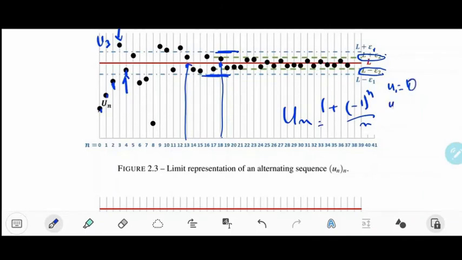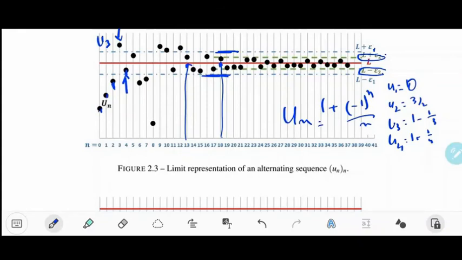And then u2 will be 1 plus 1 over 2, so 3 over 2. And then u3, it's 1 minus 1 over 3. u4, it's 1 plus 1 over 4, and etc. So there are numbers alternating around 1 and getting closer to 1 from both sides. Okay, this is an example of a more regular sequence even.